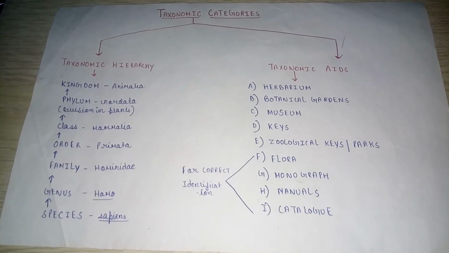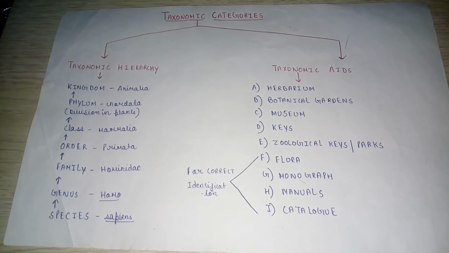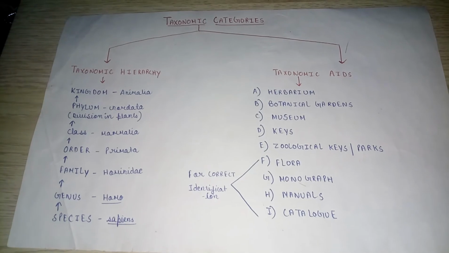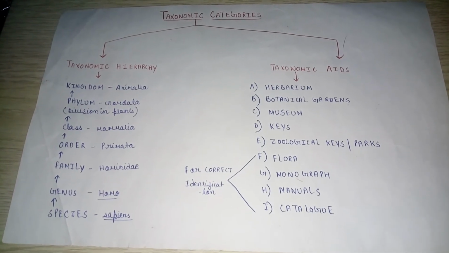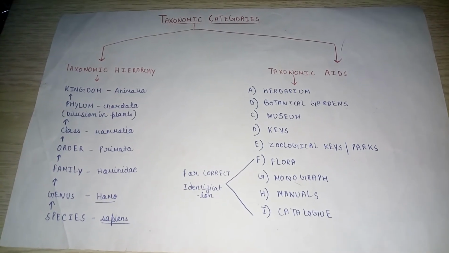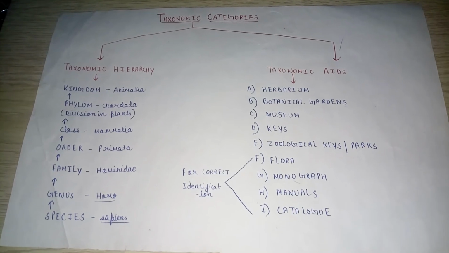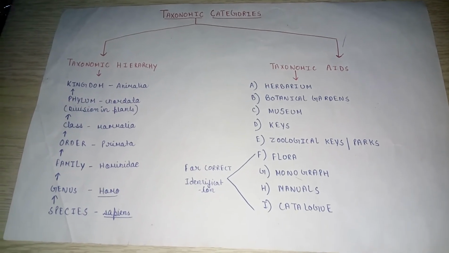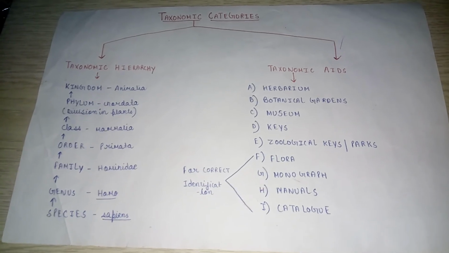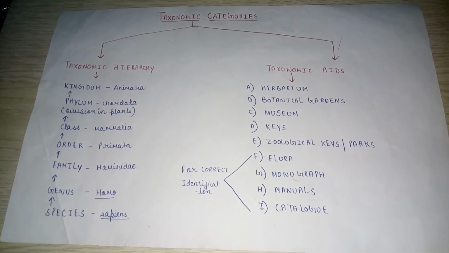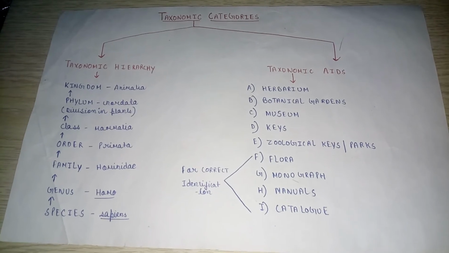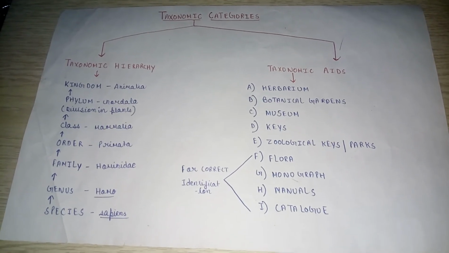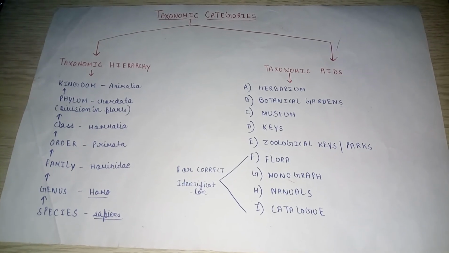The procedure for herbarium is: first, collection of specimen; second, pressing and drying to remove moisture content; third, sterilization or poisoning to prevent fungal attack; fourth, mounting, which contains pasting or stitching on a sheet; fifth, labeling of specimen, which contains local name, common English name, binomial nomenclature, family name, place of collection, date and time of collection, and collector's name. Last one is storage of herbarium sheet.